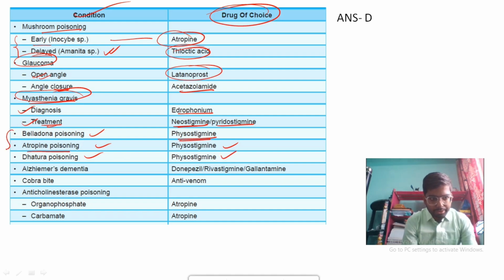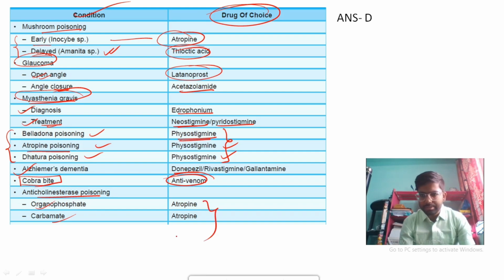So in these three conditions, physostigmine is the drug of choice. You have to keep in mind this drug of choice list. Alzheimer's dementia: donepezil. Cobra bite: we use antivenom. Anticholinesterase poisoning, like organophosphate and carbamate poisoning: we use atropine plus pralidoxime.